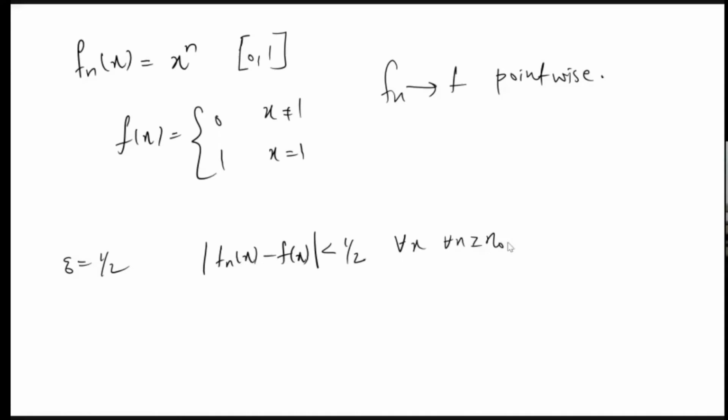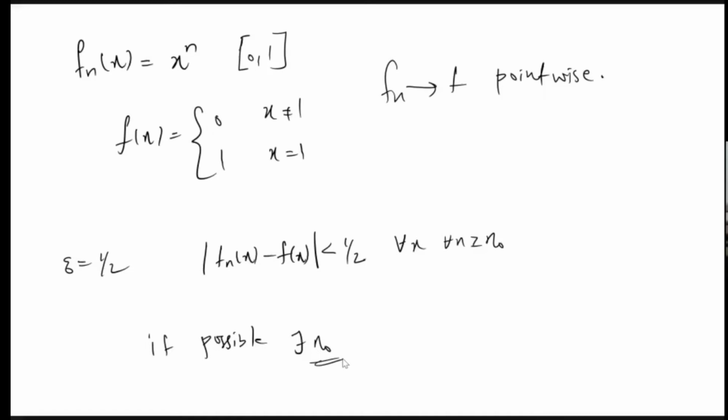What is the idea here? We can think like this: if possible, there exists some n naught. Then my claim is that there will be some x for which this n naught is not satisfying. So I'm claiming that there exists an n naught which is valid for all x.